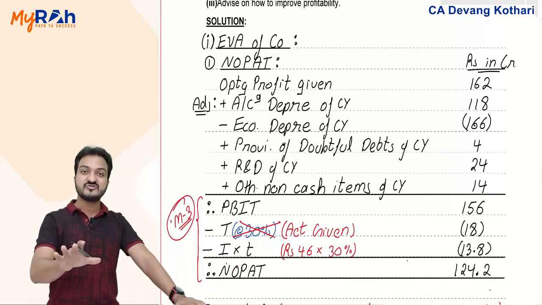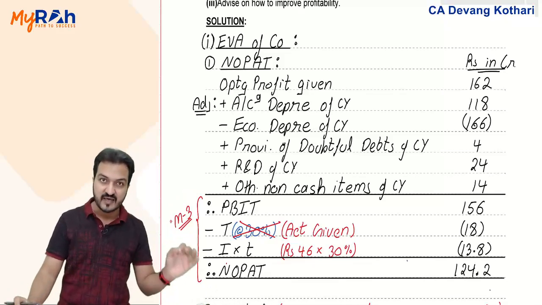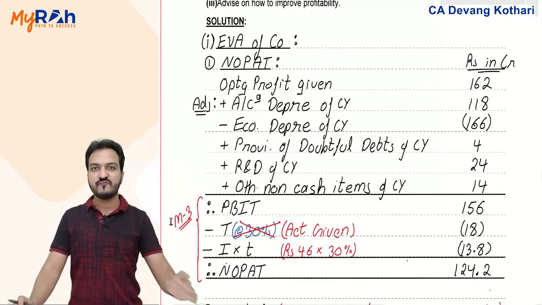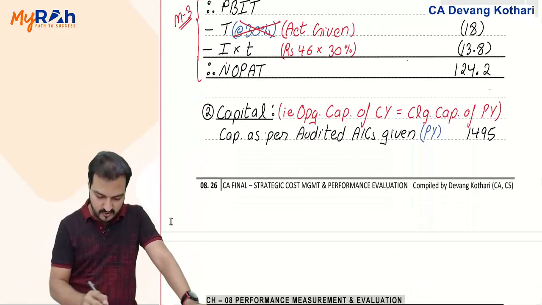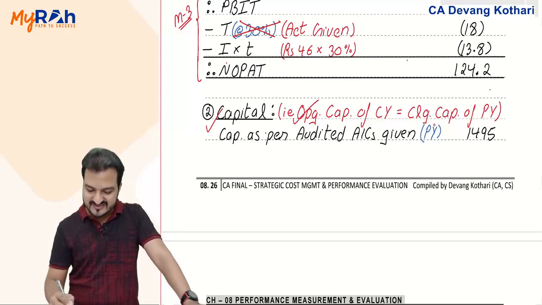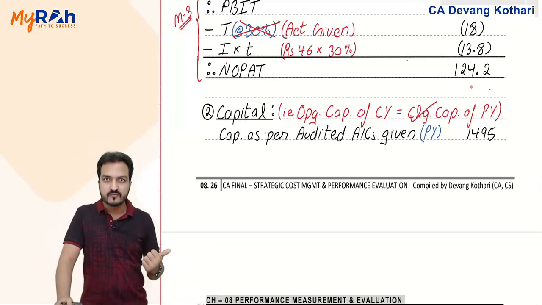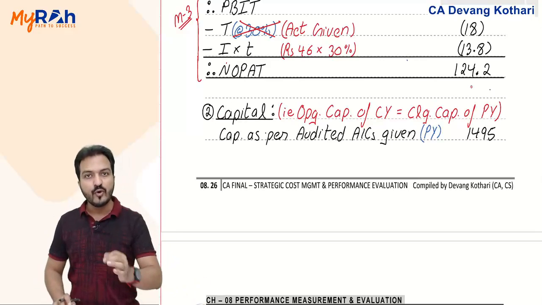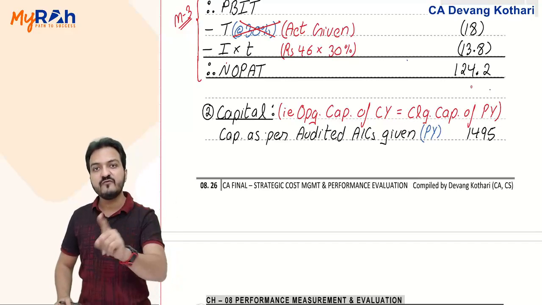I presume you remember all our classroom discussions. Accordingly, we discussed that exact same format we can follow in my next question of the paper. Also, your capital that you use should be the opening capital of the current year, which is the closing capital of the previous year. But even in this capital, you need to adjust non-cash, non-operating items of the previous year.